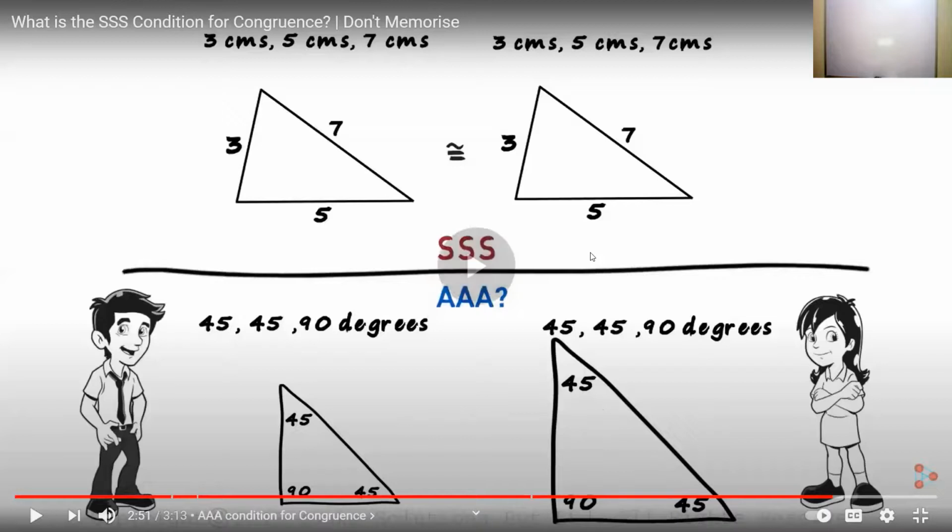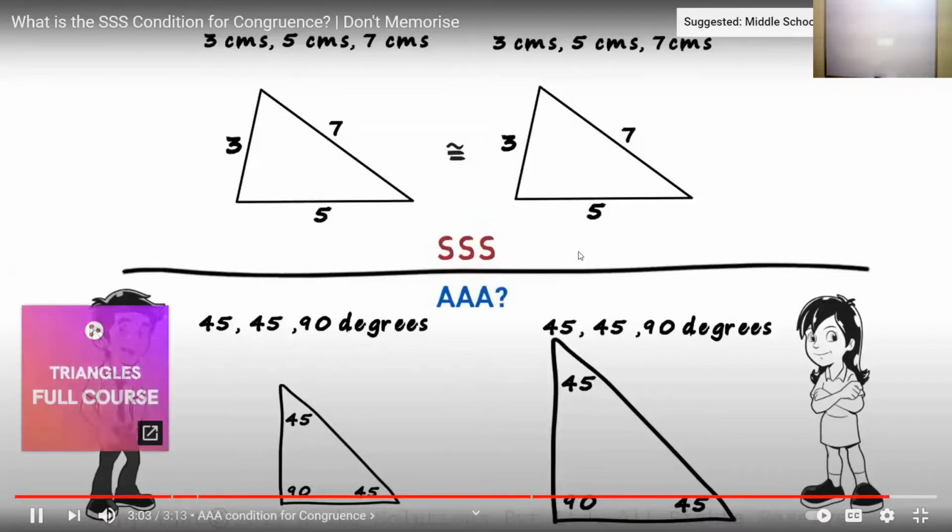Okay. It could have worked because there was a chance that Zara would have drawn the exact same triangle as them. But the triple S condition will always work. We will look at more conditions that will always work in the coming videos.